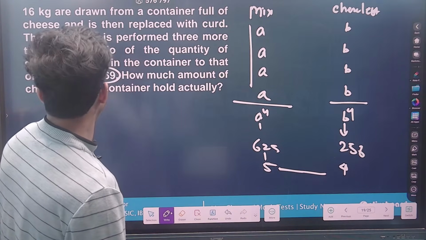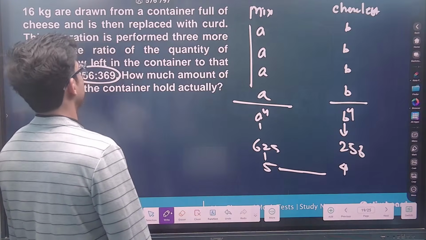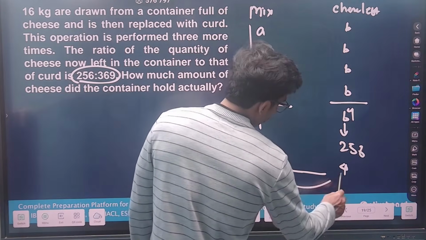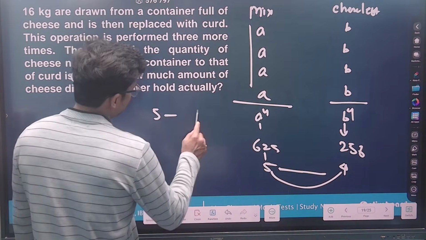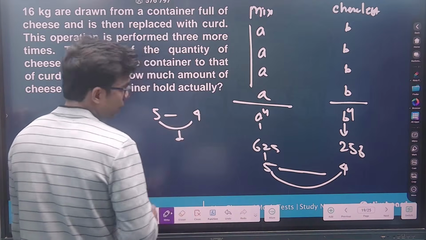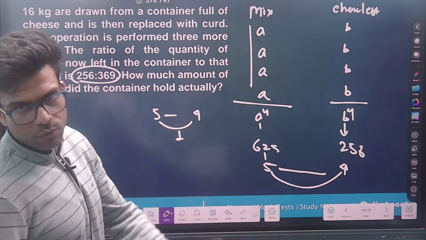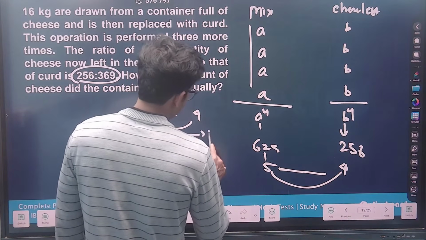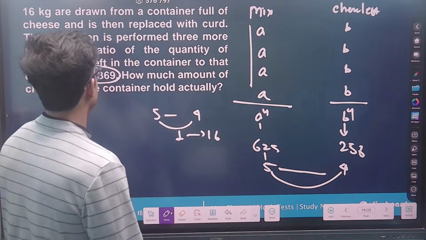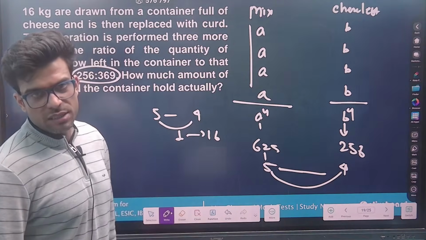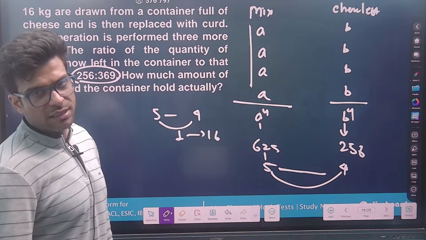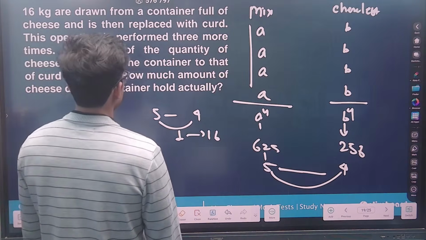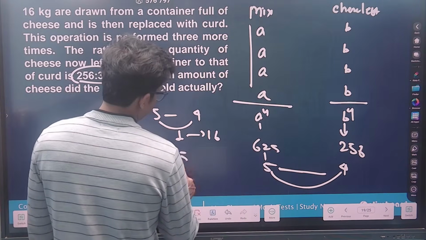And how much amount of cheese did the container hold actually? Cheese left is this one. So basically the holding part is how much? 5 minus 4, the holding part is 1. This is the holding part, 1. And 1 is basically 16. If 1 belongs to 16, then they're asking what? 5 belongs to how much? So 5 into 16.